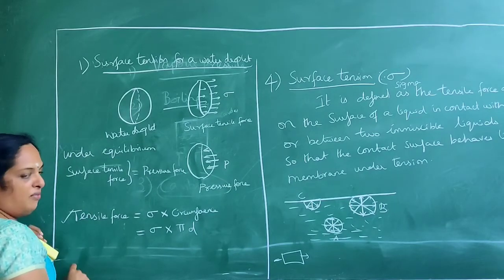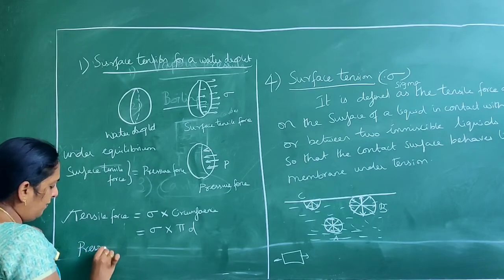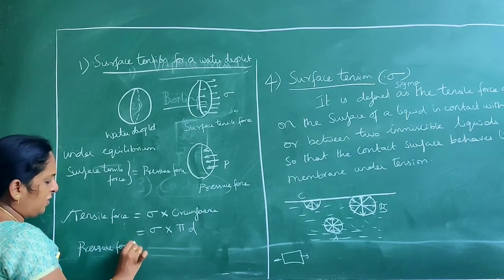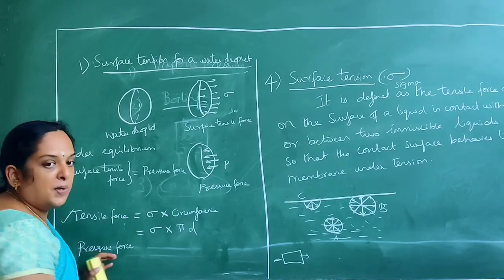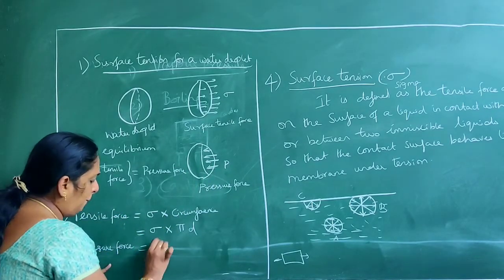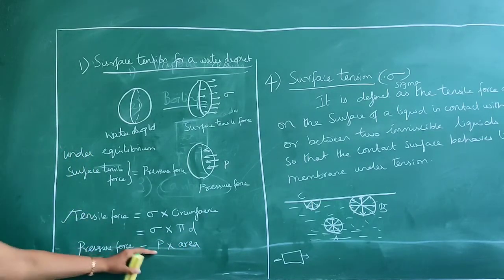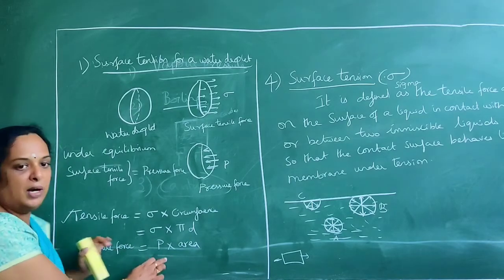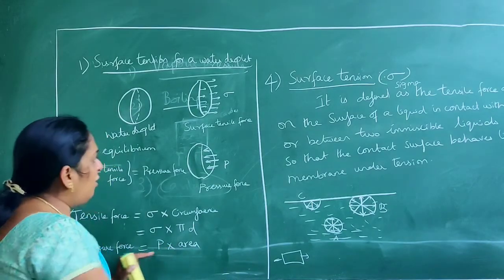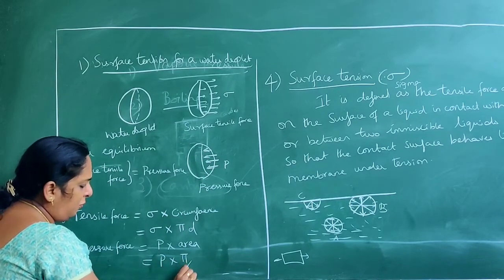Okay, so we have got the tensile force. Then what happens to the pressure force? The pressure here, what we have assumed, is P. So when you come to the pressure force, it is pressure into area. This is a simple thing. Normally, pressure is equal to force by area, so this is the reverse of that. So here we have to find out what the area is. The area of this is once again a circle, so we can get the circular area. So it is pi by 4 d square.